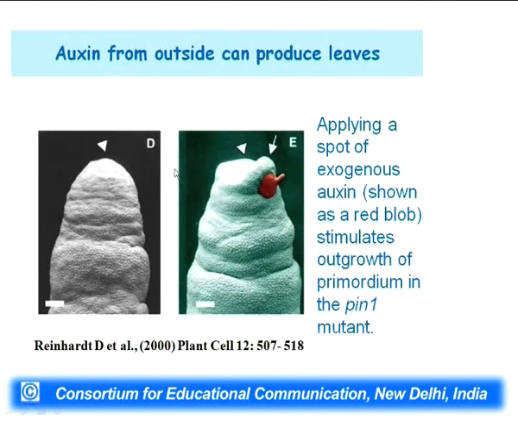Now you can see it is no longer smooth like on the left, but there is growth on one side. It is not uniform anymore and it is trying to grow, which indicates that if you artificially provide a little extra oxygen on one side, it may induce leaf formation.